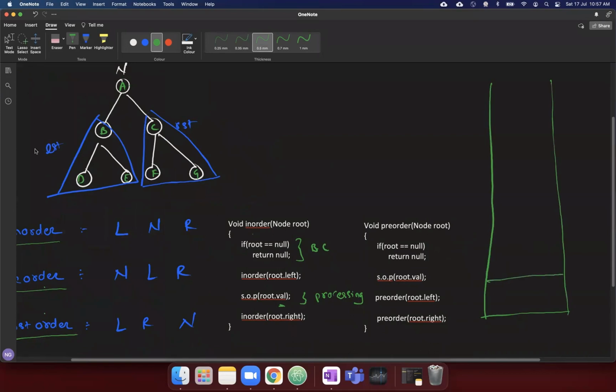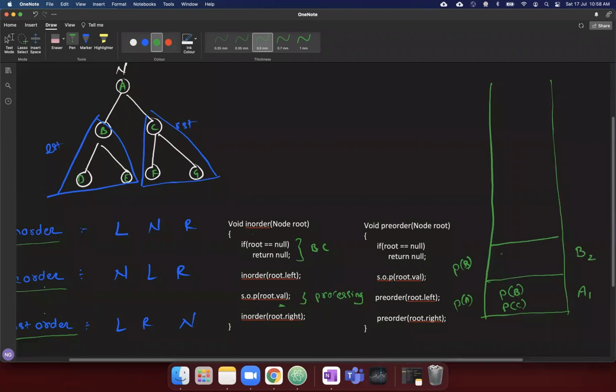Root is A. So P of A we called for. What happens? System.out.println value. So I will print A first. Then I have call for A dot left, which is B. Then I have a call for A dot right, which is C. So I'm calling the B first. Okay. When I call the B first, again I have system.out.println B. So I will be printing the value of B.